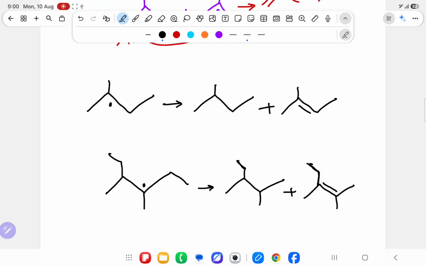So 1 degree, 2 degree, direct combination. But 3 degree, one is alkane, one is alkene. 2 products will come in 3 degree. So I hope you understood the basic part.